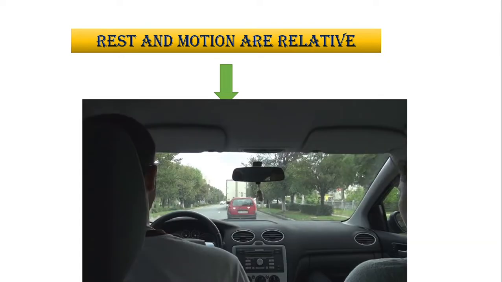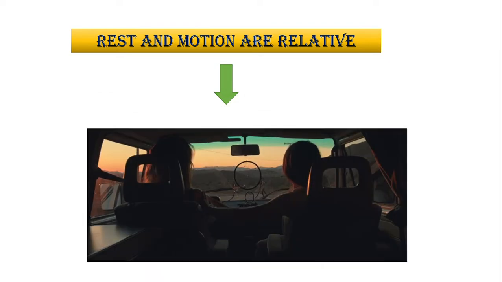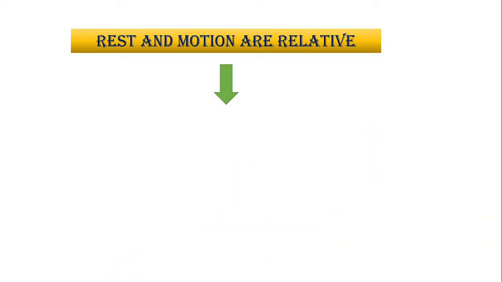Suppose you are driving a car and your friend is sitting beside you. You think that outside, the trees and other cars are moving. But inside the car, even if you sit for 1 hour and travel 40 kilometers, you two are still just sitting beside one another. So inside the car, you are at rest with respect to your friend, but outside the car you are in motion. If anything is kept on your dashboard, even that won't be moving.